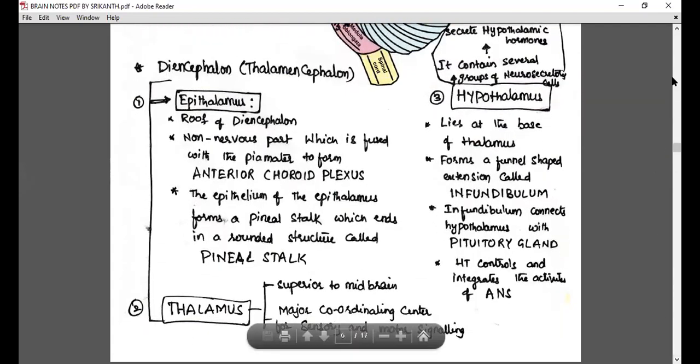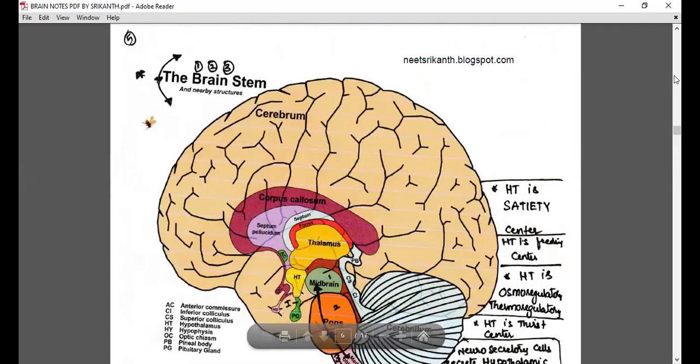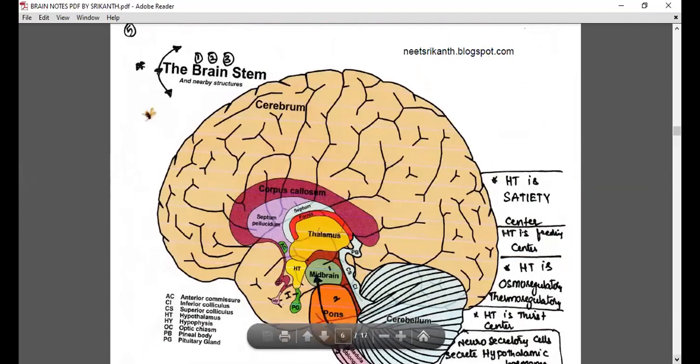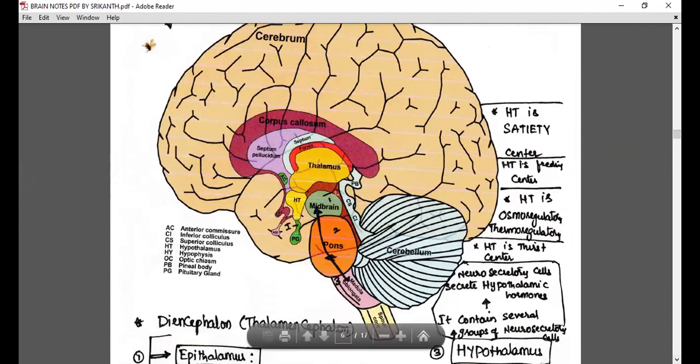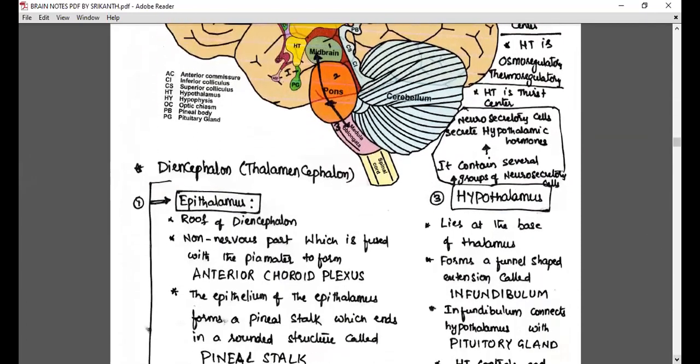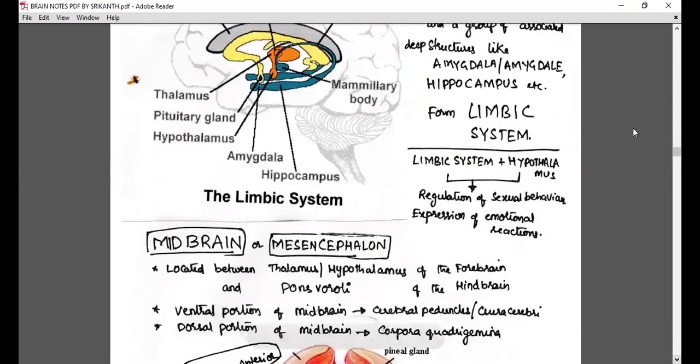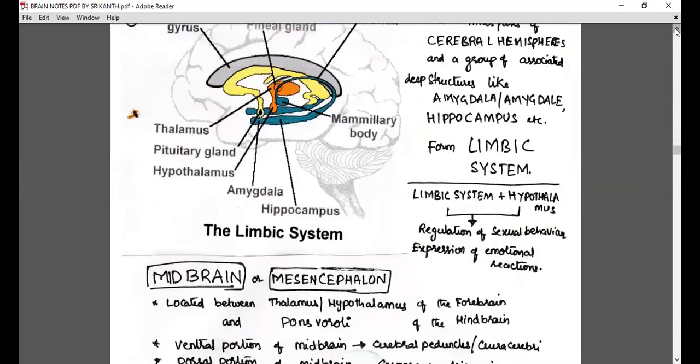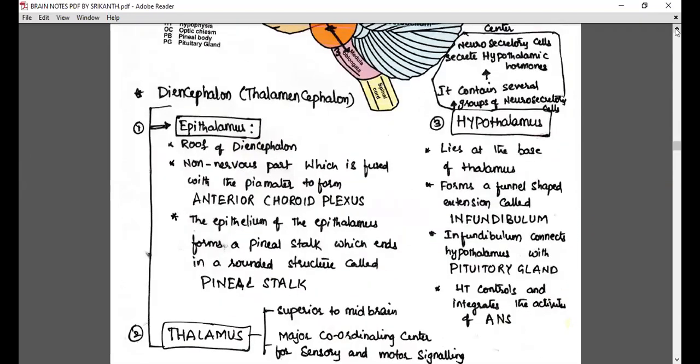One is the location of the hypothalamus and its connection with the pituitary gland. Location is below the thalamus, and the connection with the pituitary gland is with the help of a stalk or infundibulum. The remaining are all functions: satiety center, feeding center, thermoregulatory, osmoregulatory, thirst center, and secreting various hormones to control the pituitary gland. All that we will discuss in chemical control. The remaining hormonal issues of the hypothalamus we will discuss in the next chapter.